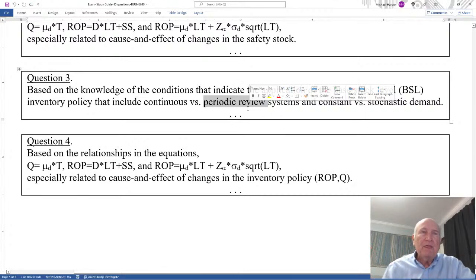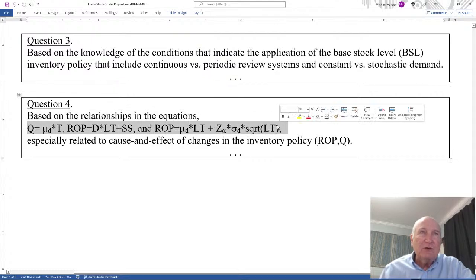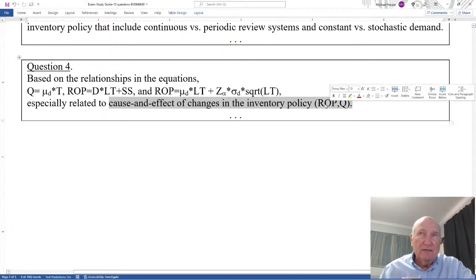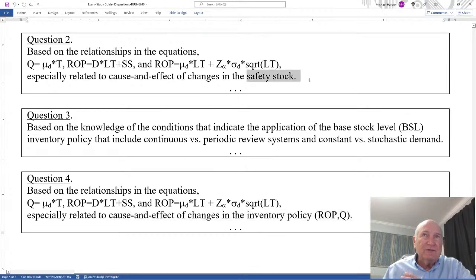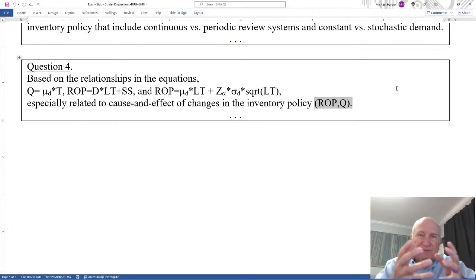Question 4 is based on the relationship in these equations. I have the same equations as in question 2, but this time the cause and effect changes are in the inventory policy, ROP, Q. Up in question 2, I specifically focus on the safety stock. Here, I'm going a little bit broader and asking what implications you are going to have with changes in the parameters, and how the inventory policy should respond.